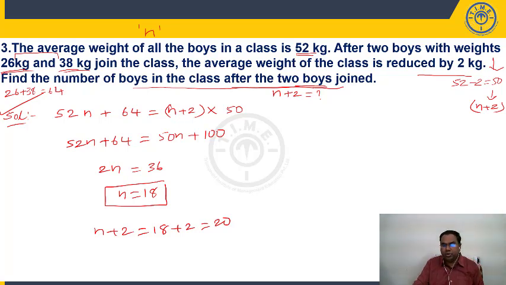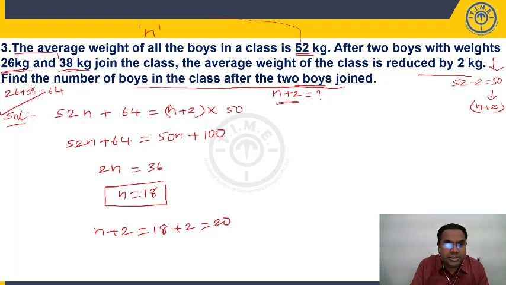Take down this. The average weight of n boys, let us assume, is 52. Two boys of 26 and 38 kilos join. The average reduced by 2, so 52 minus 2, the average is 50. This is the average of how many boys? Initially n, after adding these two boys, n plus 2 boys. Find the number of boys in the class after two boys joined, so we need to find the value of n plus 2. So what is the total here? Average 52 into n is the sum of n numbers.